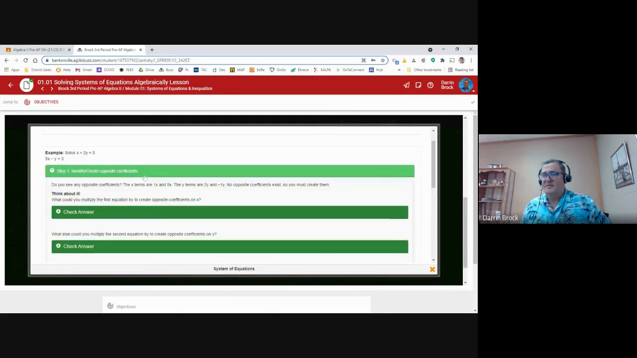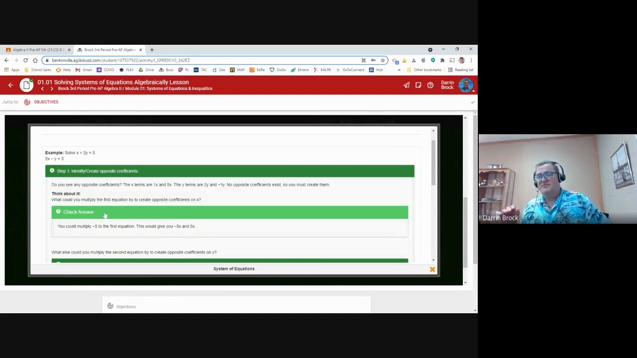Now this has more information under the information. Check answer. It says, what could you multiply the first equation by to create opposite coefficients on x? Check your answer. So when you see a check your answer, if you're doing it on paper, great. Go ahead and work whatever the question is on paper first. Or if you're doing it in your head, have an answer before you click on check answer, because this helps you know: did you understand what's being asked? Could you answer the question?